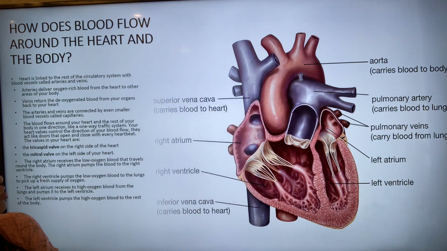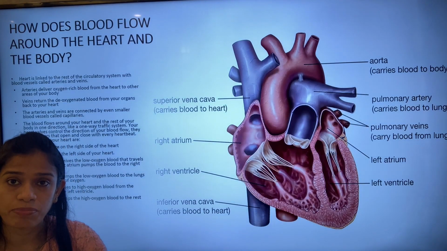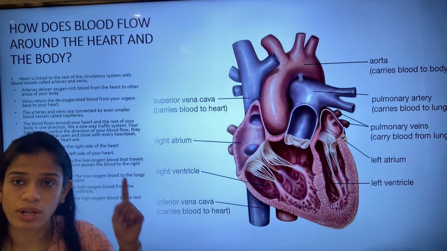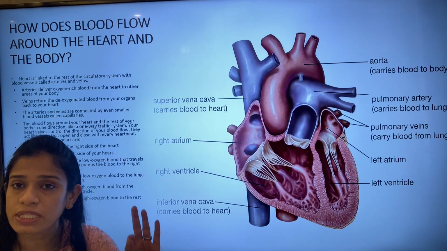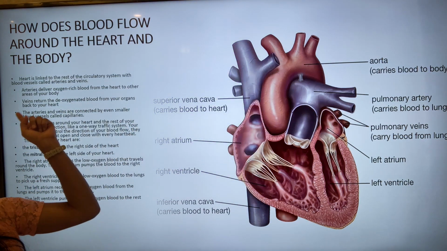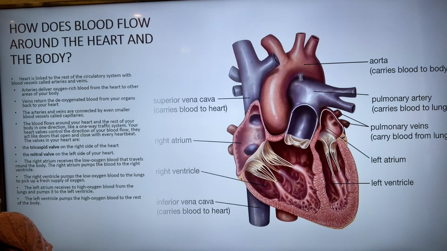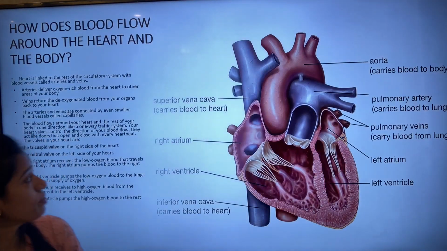The heart is linked to the rest of the circulatory system with blood vessels called the arteries and the veins. The ones which carry oxygenated blood away from the heart are called arteries, and the ones which carry deoxygenated blood towards the heart are called veins. Arteries deliver oxygen-rich blood from the heart to the rest of the areas of the body, whereas veins return the deoxygenated blood from the organs back to our heart. The arteries and veins are connected by even smaller blood vessels called blood capillaries.